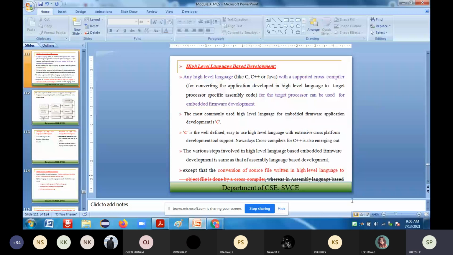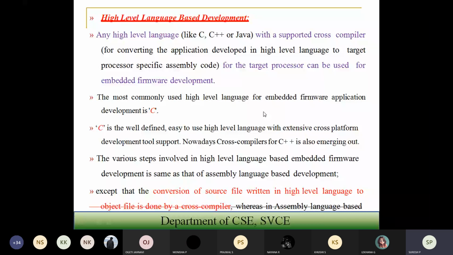As I told you, most of the time they are going to make use of C programming only for building the embedded firmware application, since that language is portable across all the platforms. C is well defined, it is a processor-oriented language, and it provides extensive cross-platform development tools also. For that reason, your cross compiler is normally written in C, so normally they will make use of the C compiler itself.